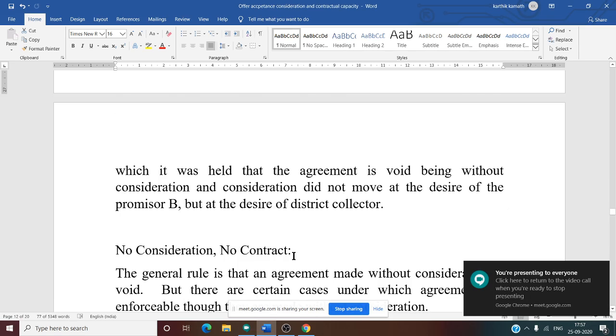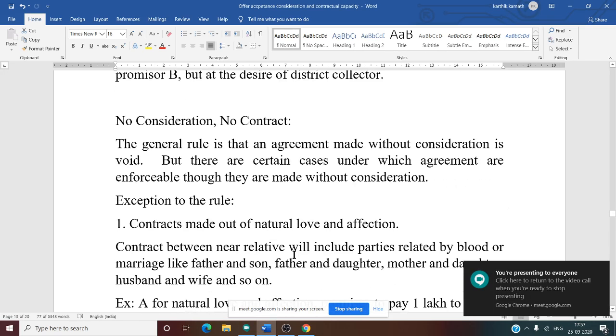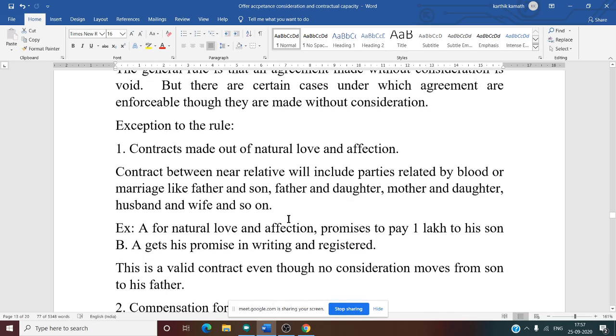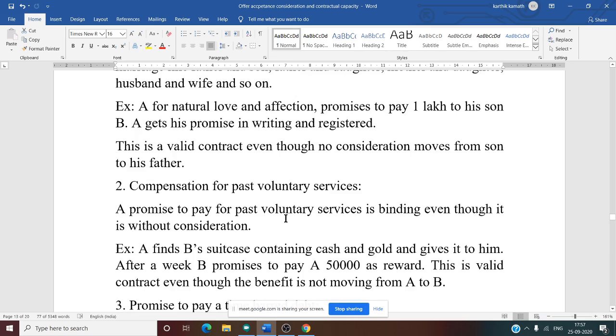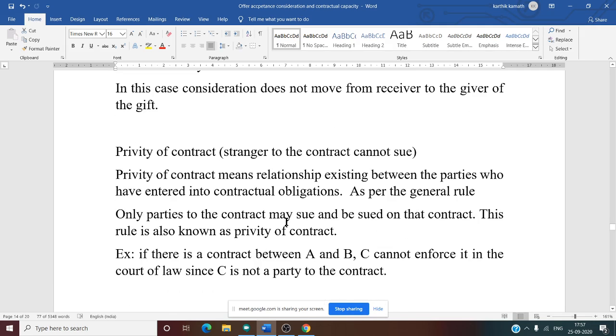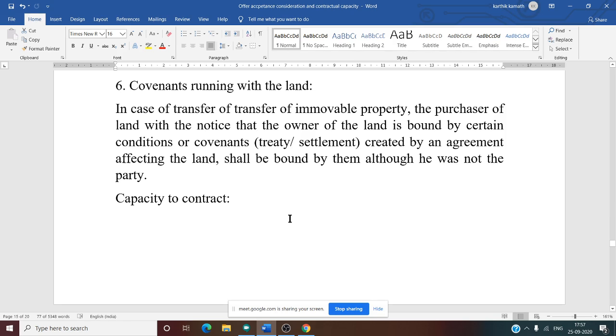In the next class we need to discuss no consideration, no contract. What do you mean by no consideration, no contract? Whether there is an exception, and if there is an exception, what we need to see. Then after that, privity of contract, that means a stranger to the contract cannot sue, which we need to discuss in the next class. Then what else? Yes, capacity to contract. The last topic is capacity to contract, that we are going to see.